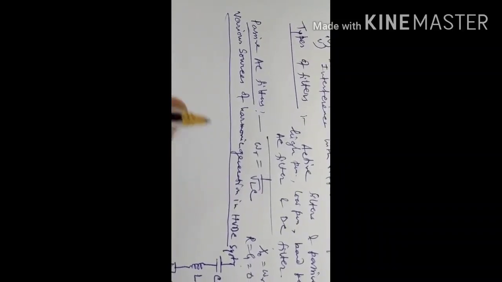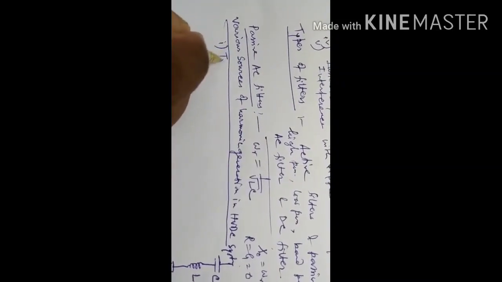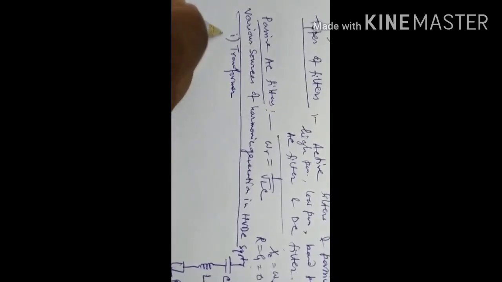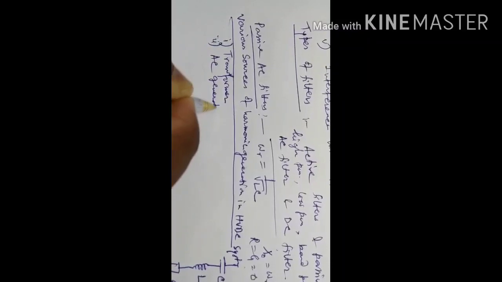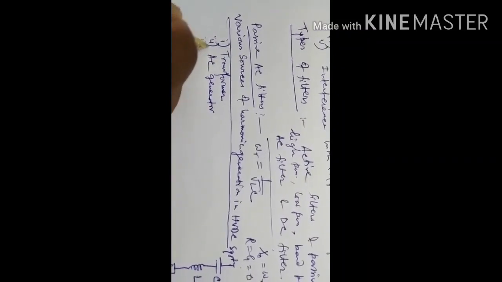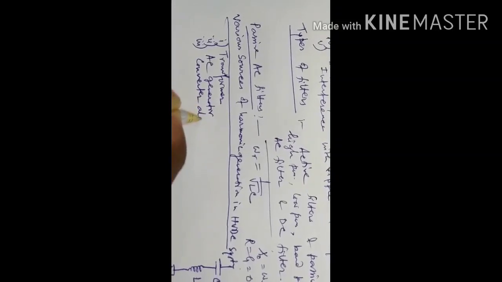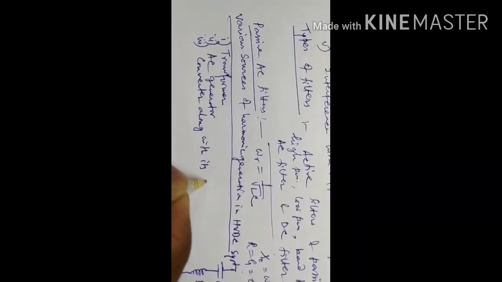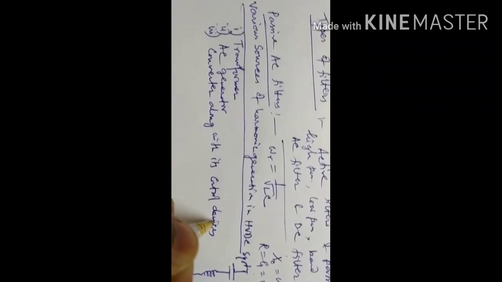The main three sources: number one, the transformer; number two, the AC generator; number three, the converter along with its control devices.